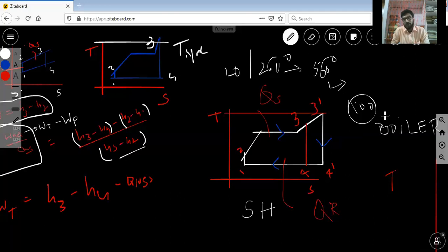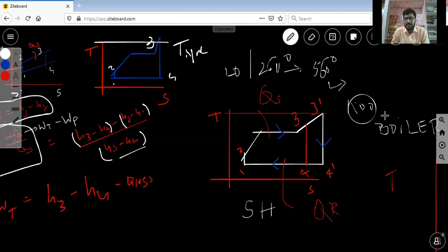Presently, in modern steam power plants, the temperature allowed at the turbine inlet is about 620 degrees centigrade. That means 1150 degrees Fahrenheit.